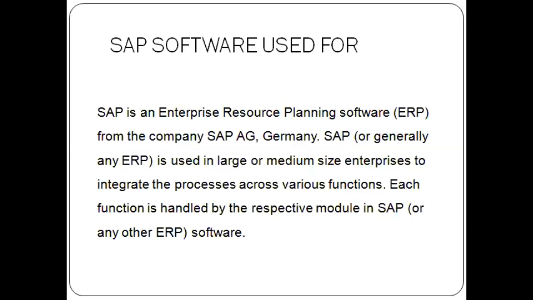Your company is not only for one area or one place, it is for a number of locations and other foreign countries also. Then you can go with this SAP software.